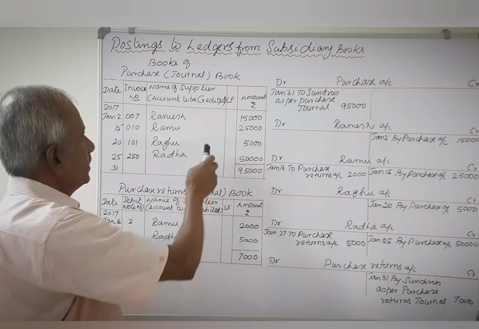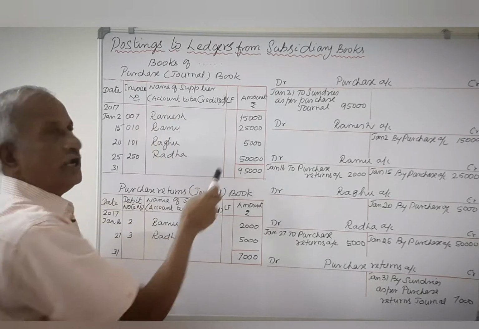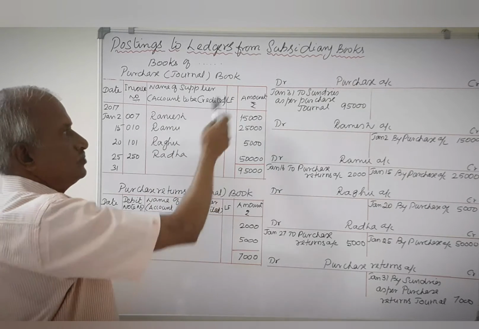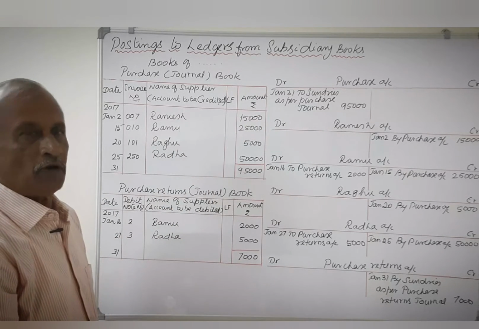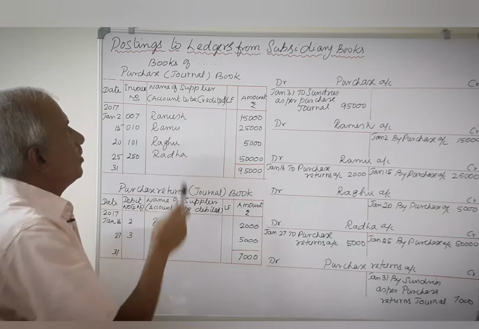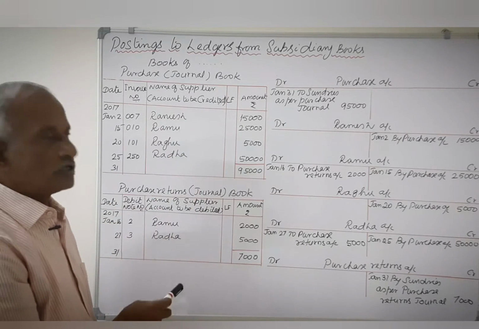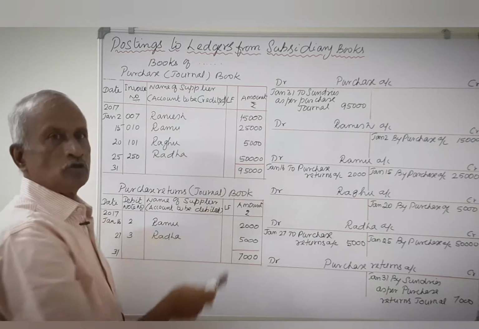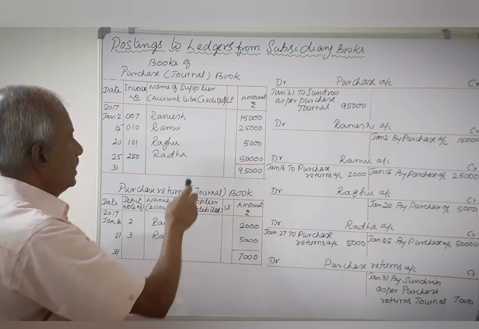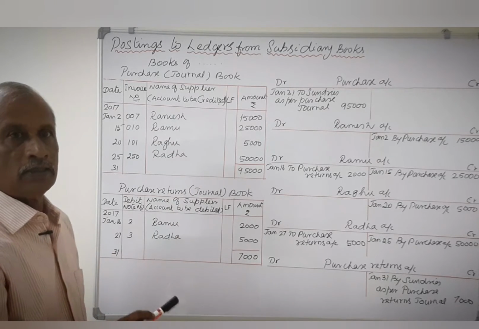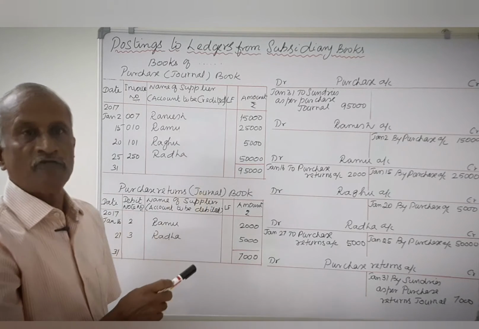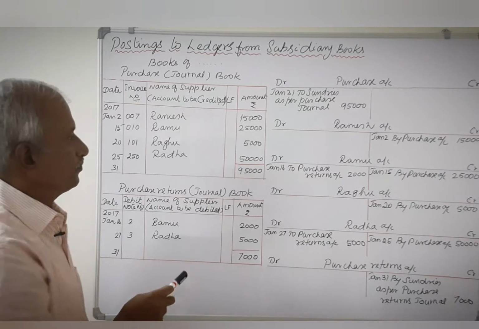Usually at the end of the month, purchase book is totaled and it is posted to the purchase account. As far as the name of the supplier's accounts are concerned, they are posted on the day of the transactions itself. You know that purchase account is always debited and name of the supplier's account is credited.